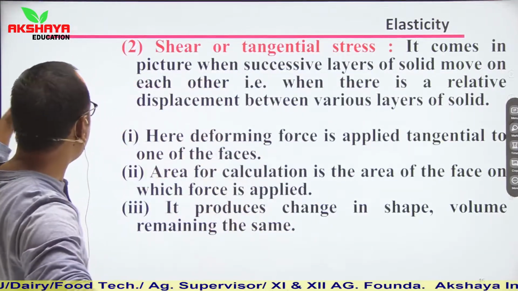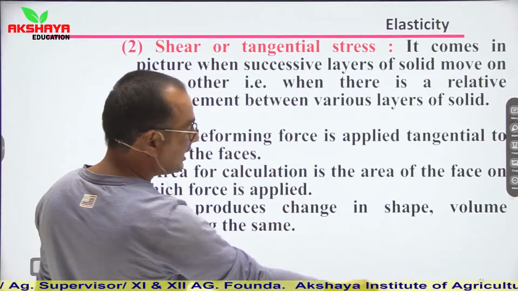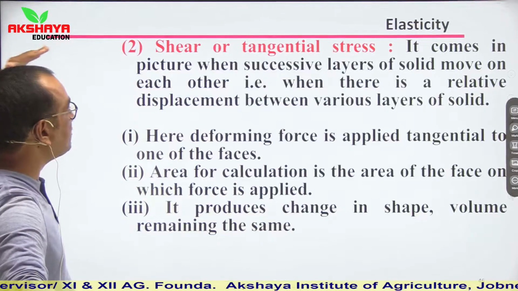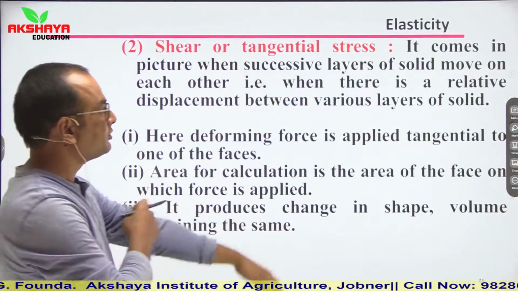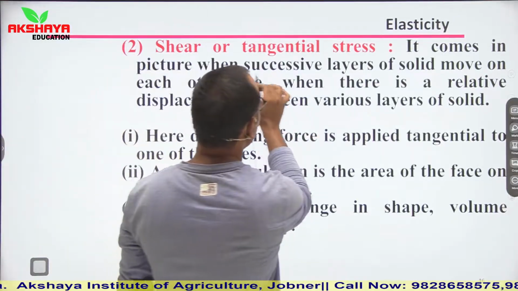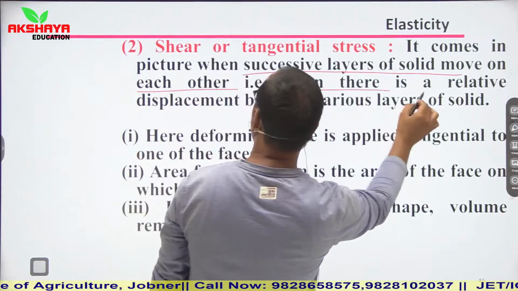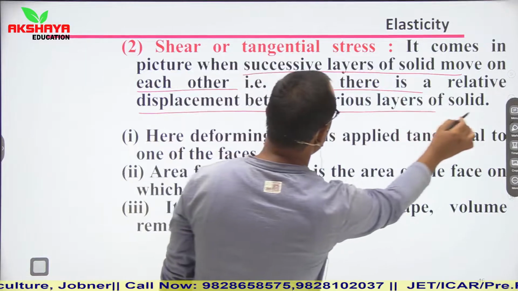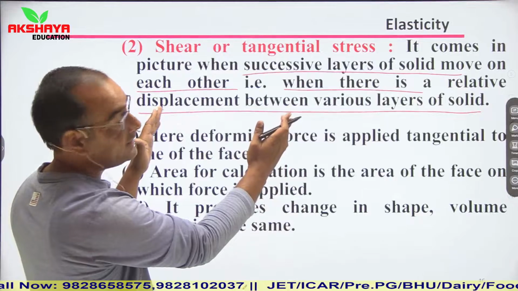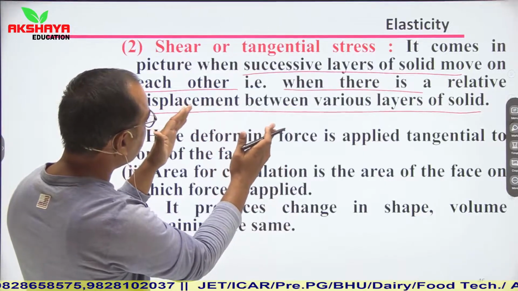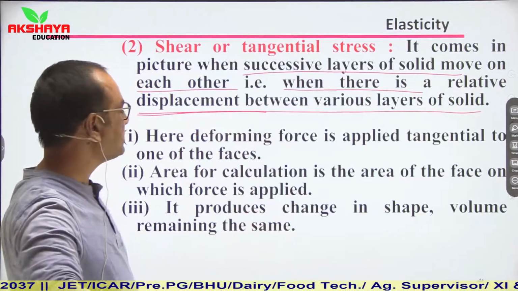and if its two bottom sides are fixed, I am applying a tangential force on the upper side, then these sides will be shifted by a certain angle. So it comes into the picture when successive layers of a solid move on each other, that is, when there is a relative displacement between various layers of solids. So see, if these sides are moving like this by a certain angle, it means certain layers are moving due to relative displacement.